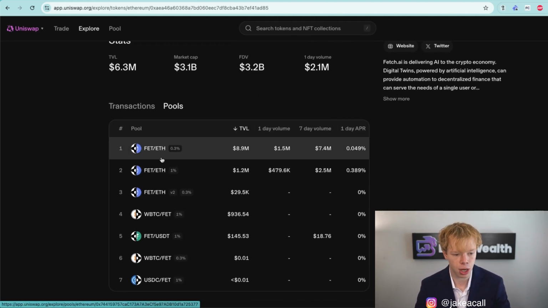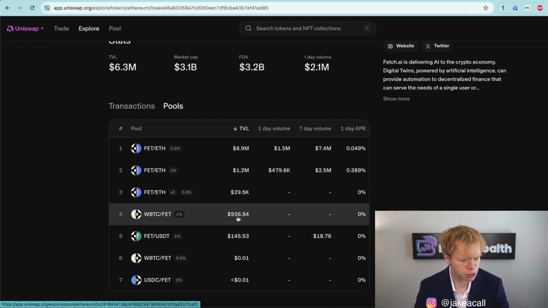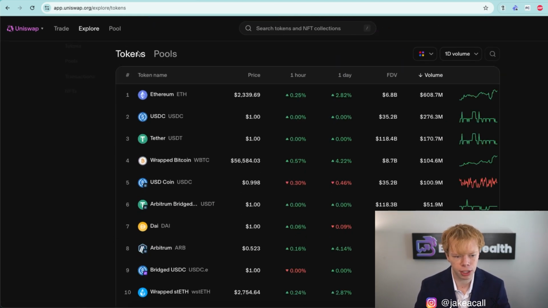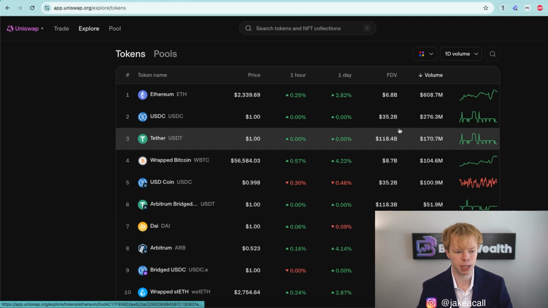Like we have FET to Ethereum over here. We have Wrapped Bitcoin to FET. These ones don't seem to have a lot of liquidity in them. But what I also want to do is go over to the tokens so we can start to identify some big movers and ones that have a lot of liquidity in them, but also have a lot of volume over on Uniswap.